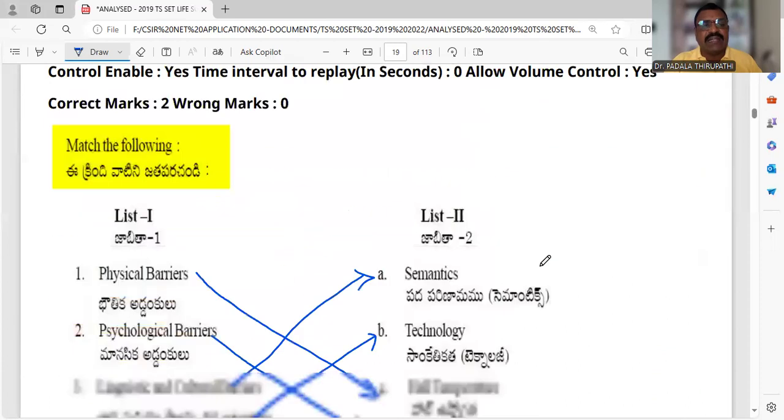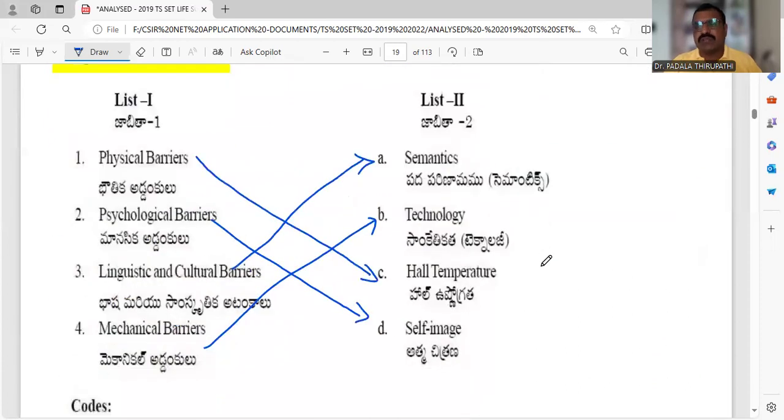Then the 18th question. This is matching the barriers of communication. Here, physical barriers, we know that temperature, rainfall, cold, external environment is related to physical barriers. And psychological barriers, that is self-image, how we feel, how we think in front of higher officers, higher political persons, how we imagine. So that's why self-image is also a psychological barrier.